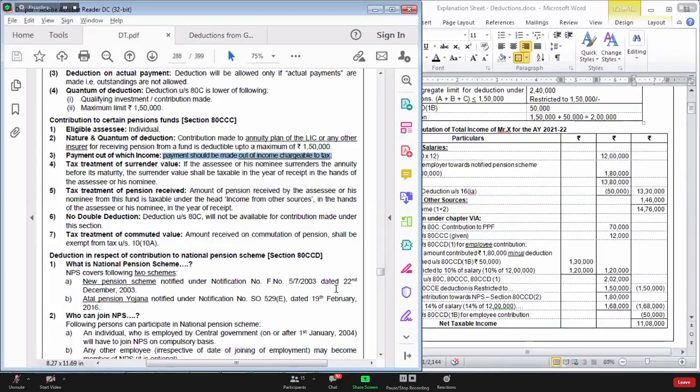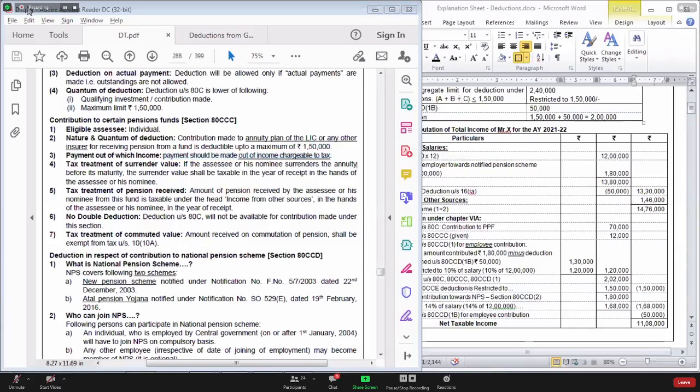This means you should make this investment from your taxable income. If you have exempt income as well as taxable income, and you make the investment from your exempt income, then we are not going to give you this deduction. If you want to claim deduction in section 80 CCC, the investment should be made out of taxable income.